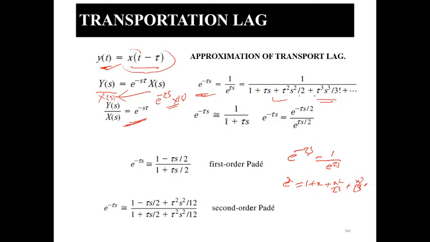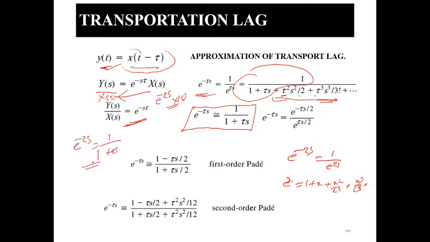Okay, so when you approximate this function, because the time delay is very, very small, when you consider the time delay is very small, then up to the first term you can neglect the higher terms of the time delay, and you can approximate this function as e to the power minus tau s equal to 1 upon 1 plus tau s.